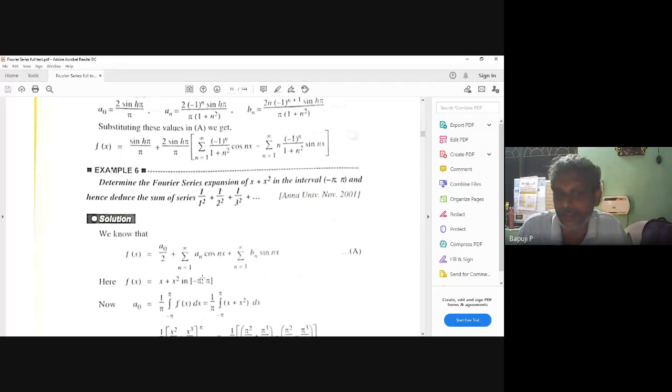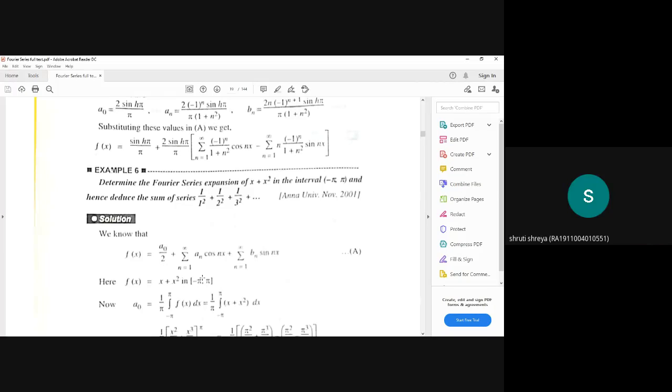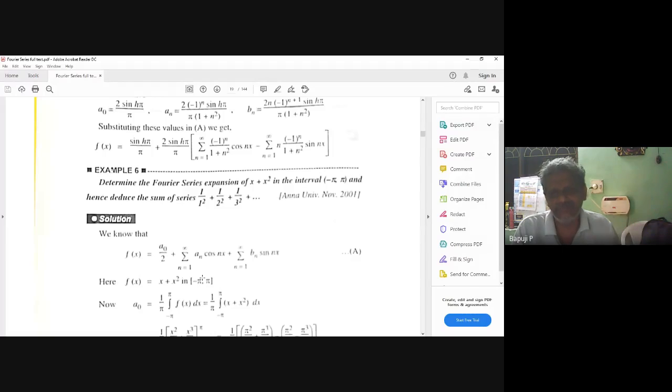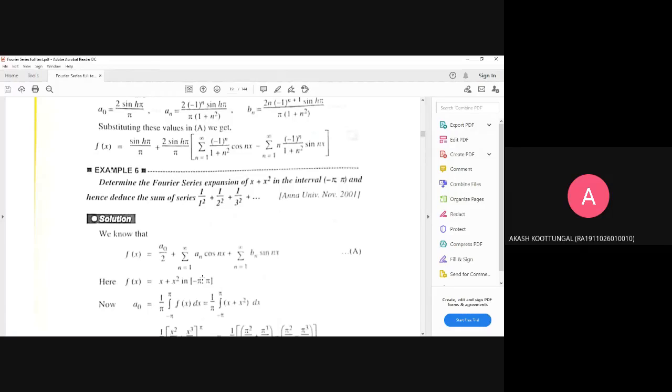F of x is x plus x square. Very good. What are you thinking? In a Fourier series, how can you express any function f of x? That's what I'm asking. A naught by 2 plus summation n equal to 1 to infinity a n cos n x plus.